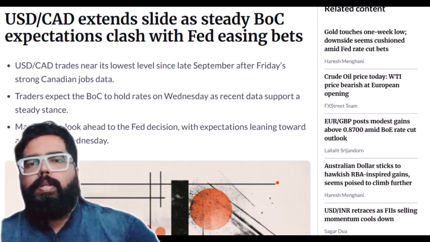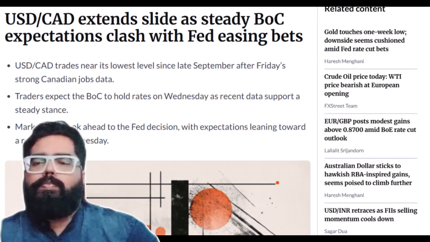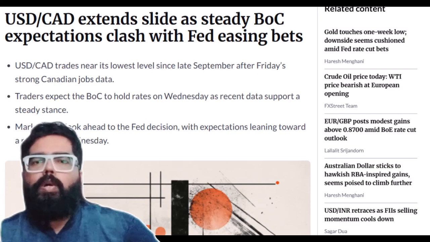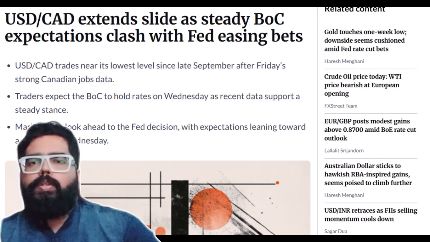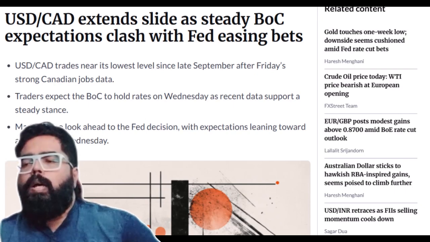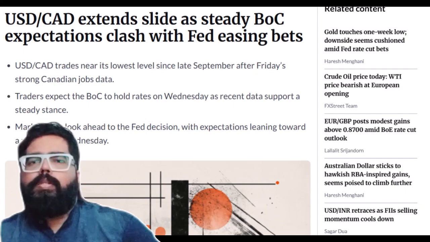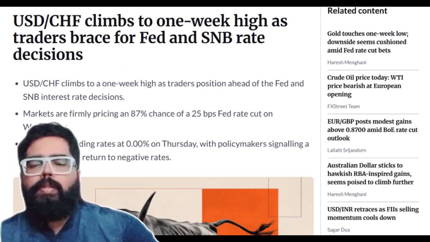So the next thing that we are going to look at is the USD. All eyes on the Federal Reserve. Traders are watching whether the Fed sticks to its guidance or shifts tone, which could impact the dollar across the board. The next thing that we are going to look at is the CAD, that is the Canadian dollar. Canada's rate outlook will react strongly to the Fed decision and oil prices. So we expect USD CAD to stay sensitive to risk sentiment.